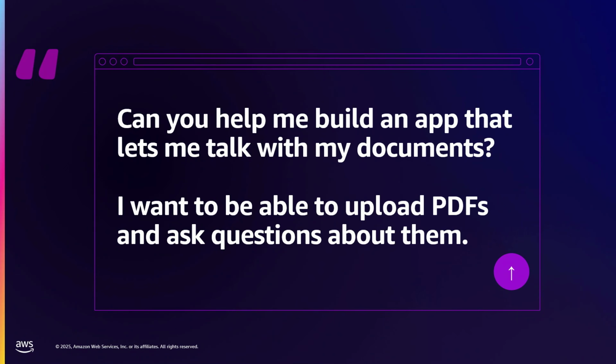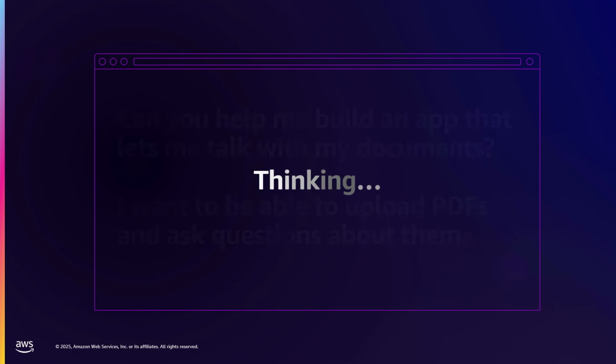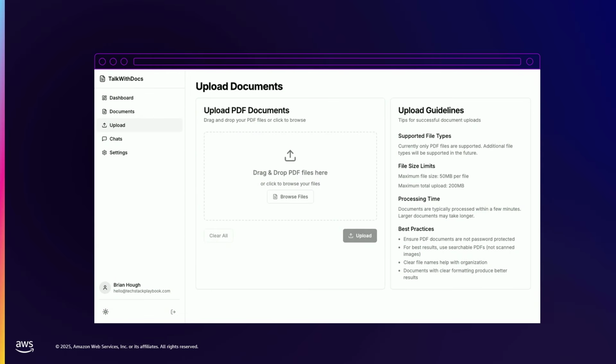OK. So you know the drill. I want to build an app that lets me talk to my documents. And I want to be able to upload these PDFs and talk to them. So I'm just going to be thinking for a little bit. And it looks pretty cool. So now we can drag and drop files that'll upload right to our application.